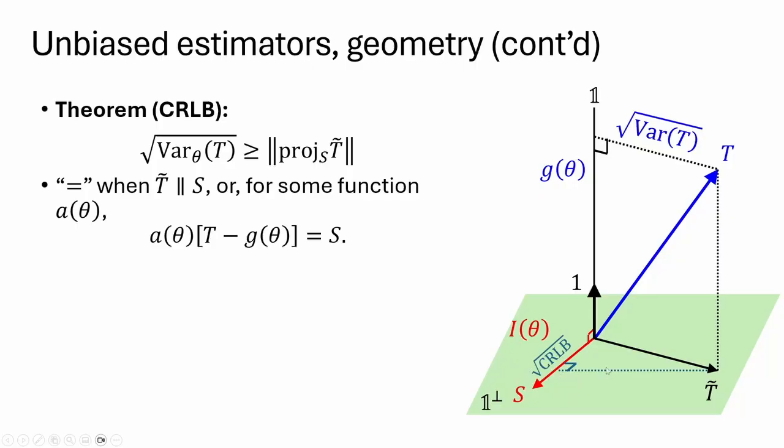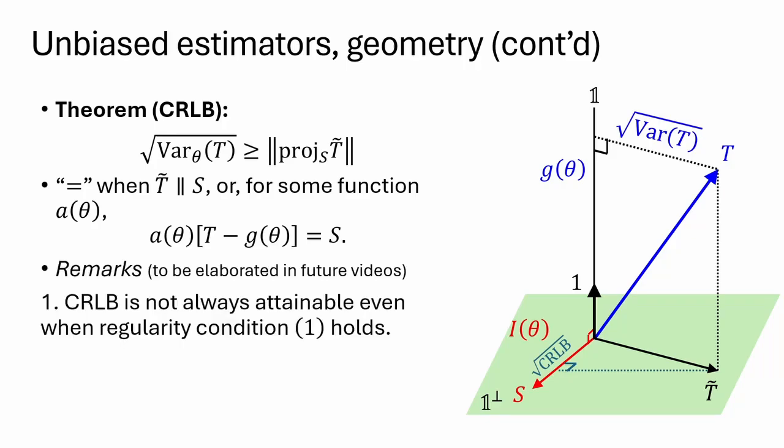The CR inequality is now obvious. And of course, equality holds when t tilde and s are parallel, or equivalently, s is a scalar multiple of t minus g of theta, where the proportionality constant a may potentially depend on theta. Two remarks on CRLB.